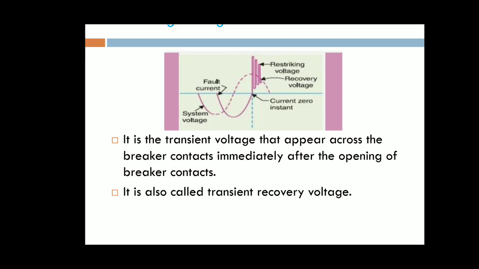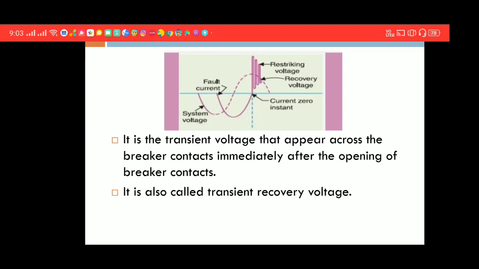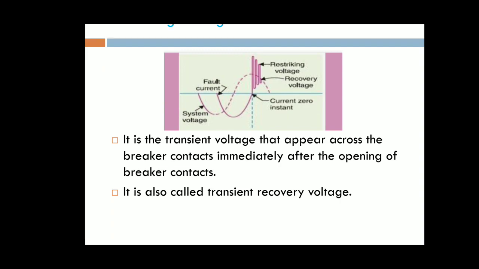That voltage is known as the restriking voltage. At the end of the oscillation, we know it as the recovery voltage. After the total dying of the oscillations, the voltage we measure is known as the recovery voltage.